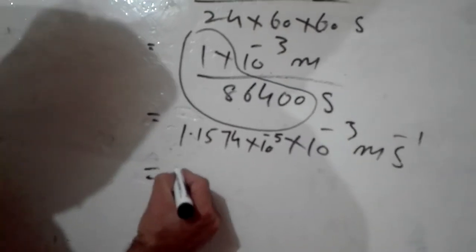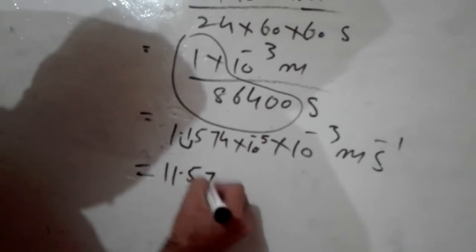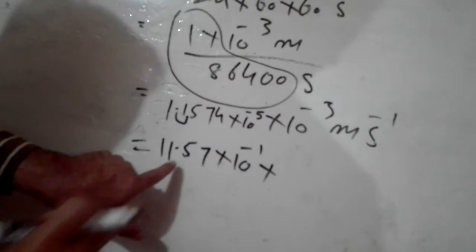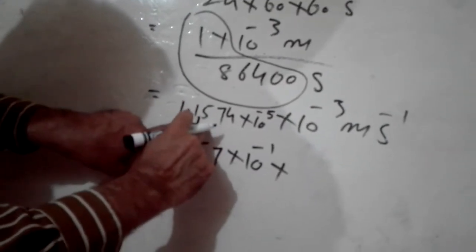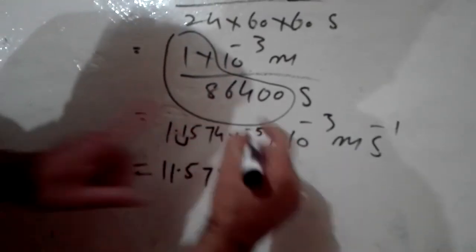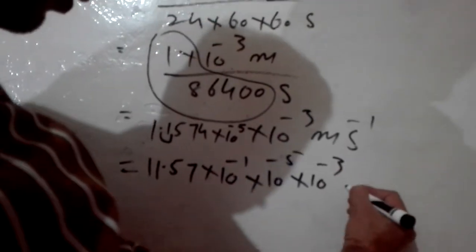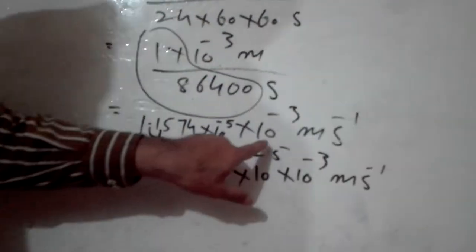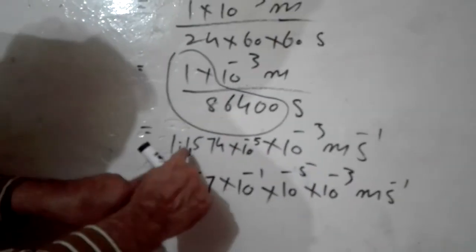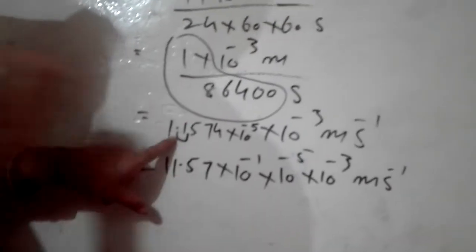So I will shift this point here, and it becomes 11.57. You can ignore the remaining digits. These remaining two powers remain as they are, 10 power -5 and 10 power -3 meter per second. I have not made any change in these two. Just I have changed here and written 10 power -1 because I have shifted this point.